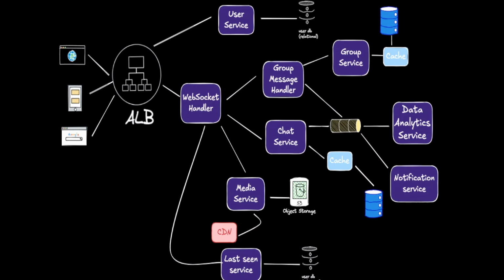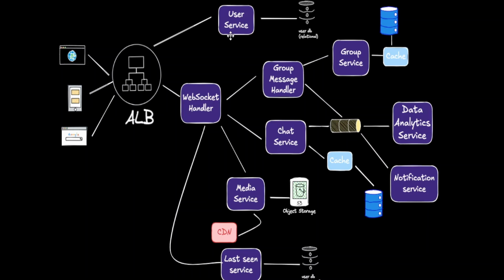In this design, we are using the microservices architecture. Let's see some of the services and their usage. Clients connect from various devices across the globe. We have load balancers in front of the system to handle the traffic. WebSocket Handler is the backend service which keeps connections open using WebSockets for all the active users. These are the live users having an active internet connection.